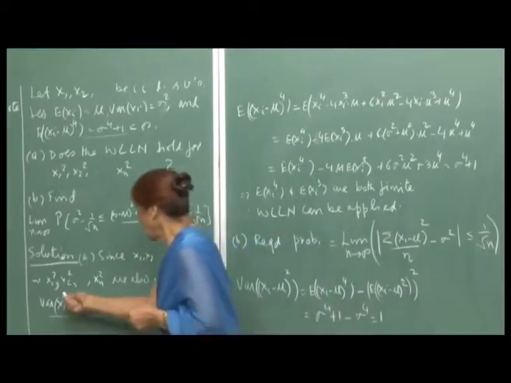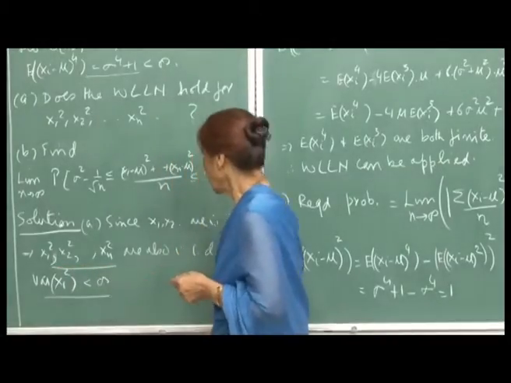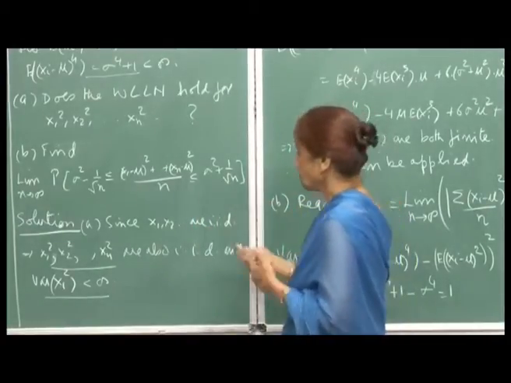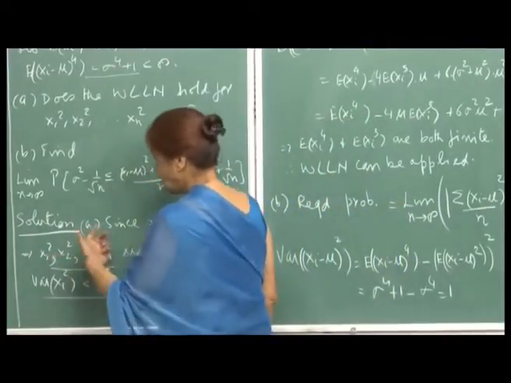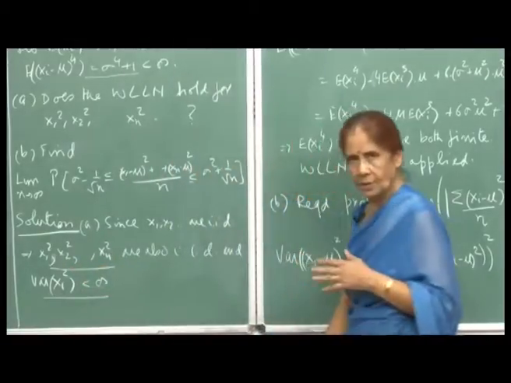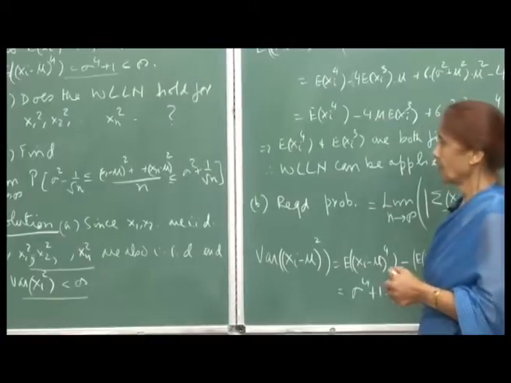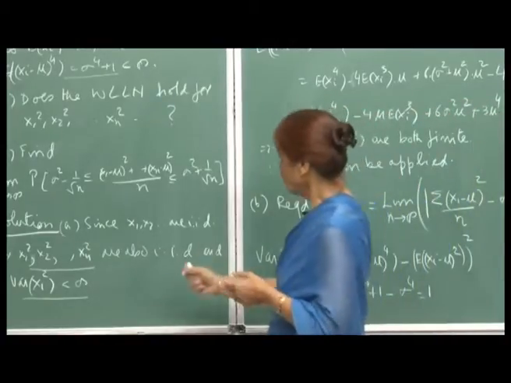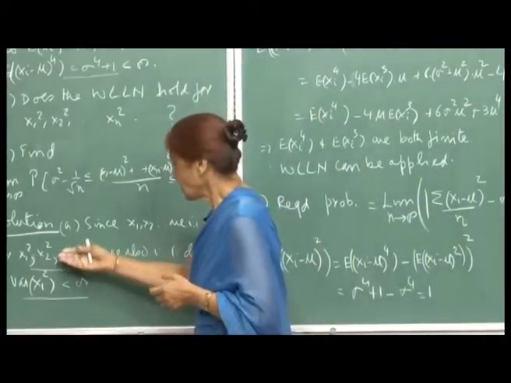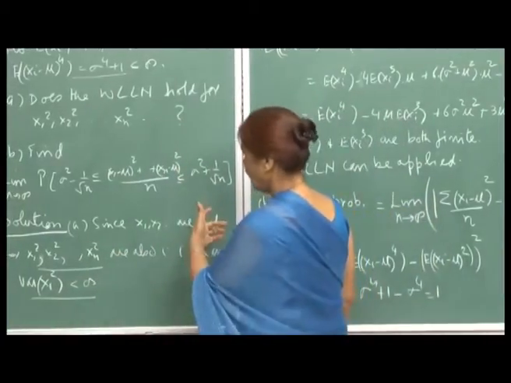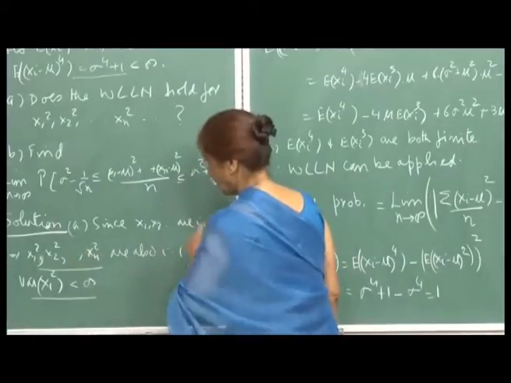Now, we have done enough to say that if X1, X2, ..., Xn are identically distributed, then obviously the Xi squares are also identically distributed. This much of probability theory we have done so far. And that they would be independent will also follow, because if X1, X2, ..., Xn are independent, then these will also be independent.